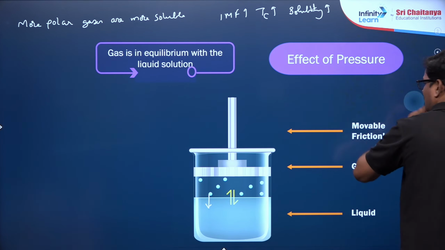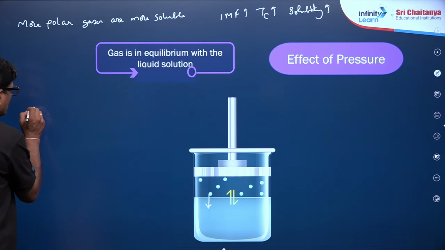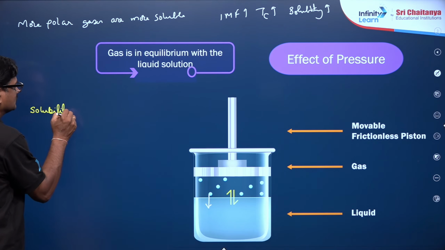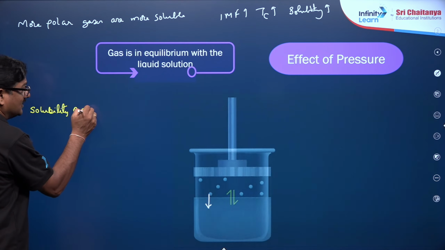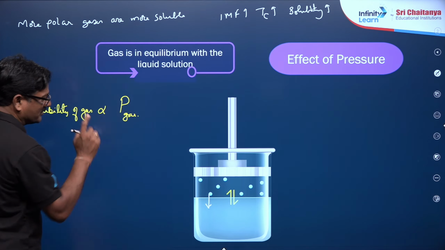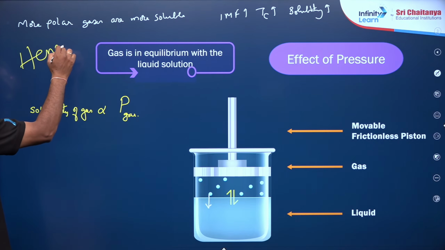So I want to say the solubility of a gas in the liquid is directly proportional to the pressure of the gas at a given temperature. This is what is called Henry's law.